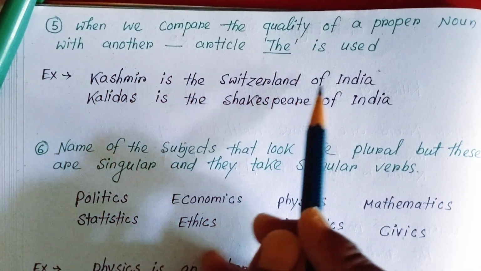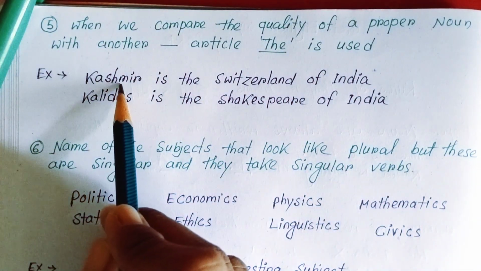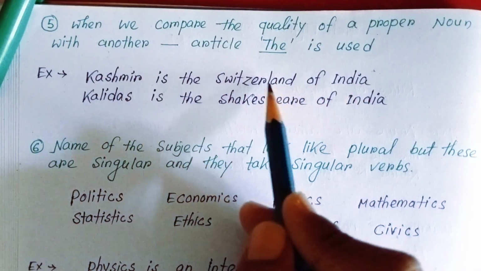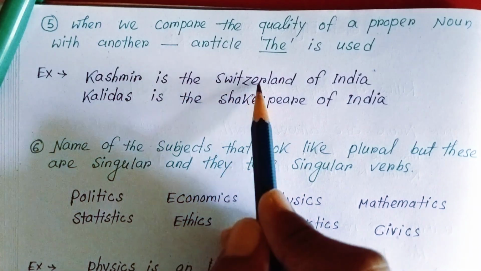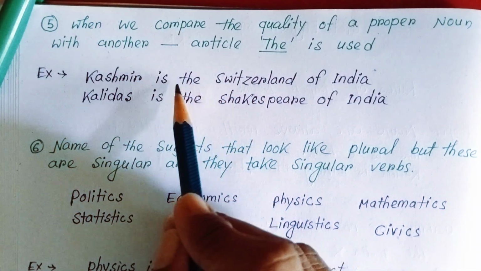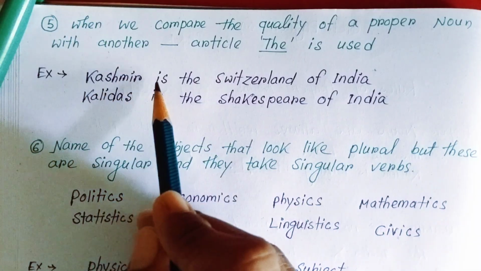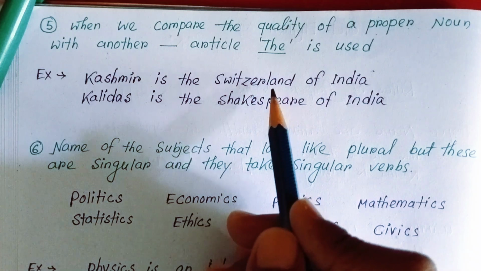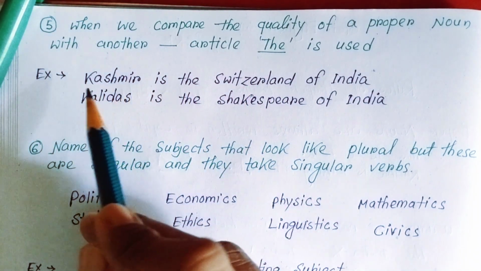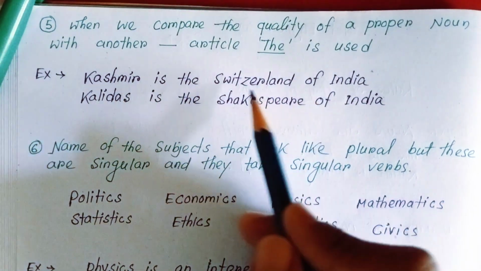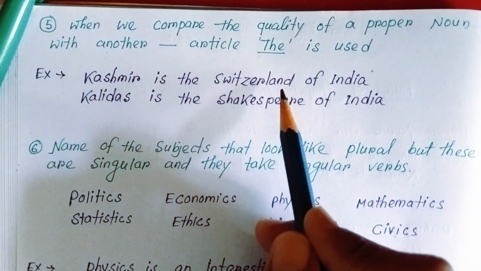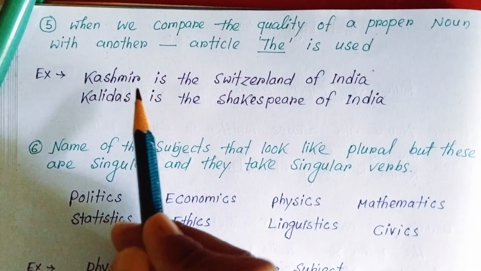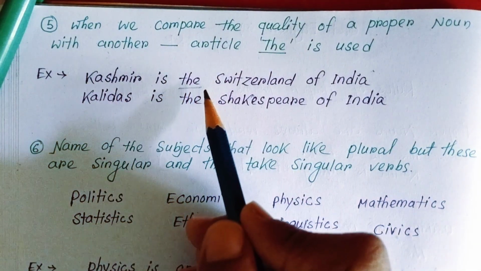Kashmir is the Switzerland of India. Here Kashmir is a proper noun, Switzerland is a proper noun, India is a proper noun. But we have used the article the with Switzerland. Why? Because here Kashmir is not compared with Switzerland, but the beauty of Switzerland is compared with the beauty of Kashmir. Here the quality of Switzerland, the beauty of Switzerland, is compared with the quality of Kashmir, the beauty of Kashmir, and that's why we have used the article.